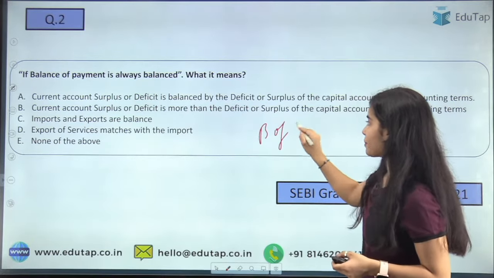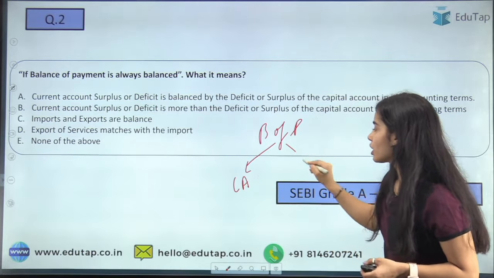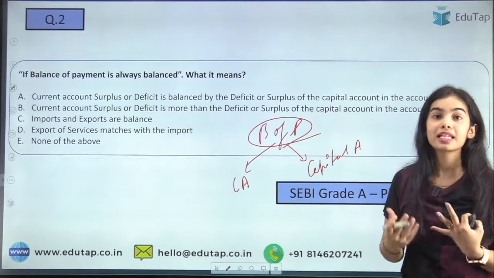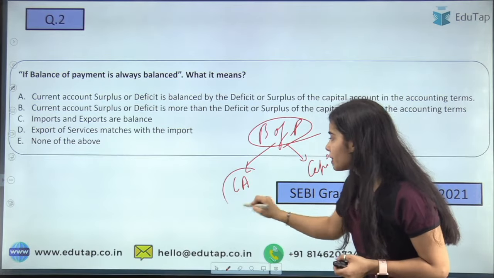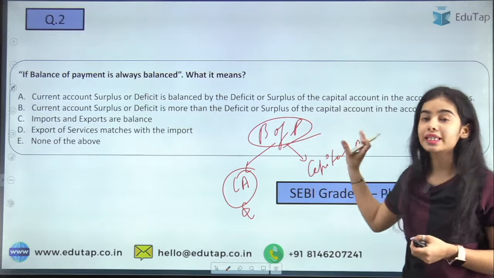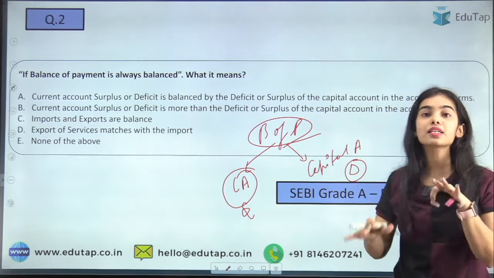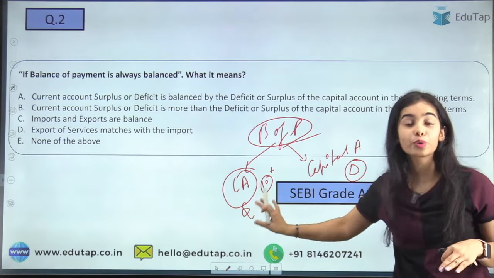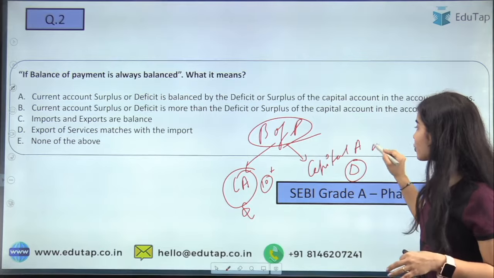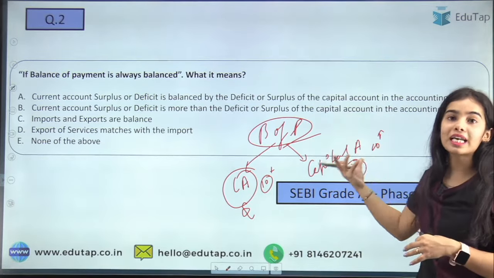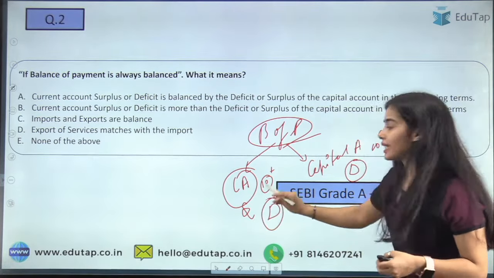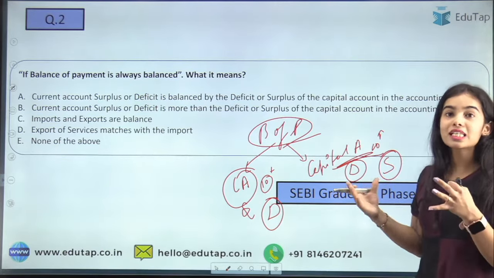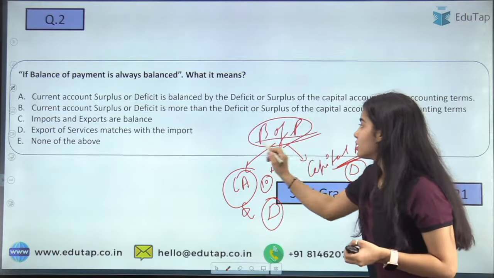Now balance of payment has two accounts, the current account and the capital account. Balance of payments is balanced. That means that if there is a surplus in the current account, there is a deficit in the capital account, so that it is balanced. Okay, there are 10 extra rupees coming into our country through the current account, so there are 10 extra rupees going out of the country through the capital account. Now if there is a deficit in the current account, there is a surplus in the capital account. So that is how the balance of payments is balanced.